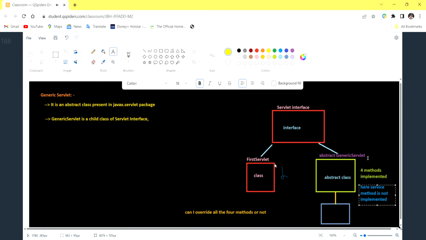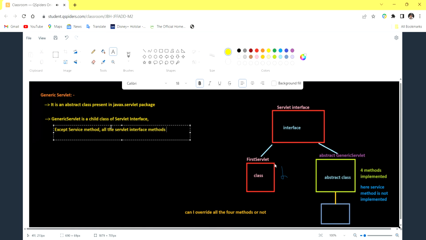Except the service method, all the four methods are implemented. Okay, so we can write it as: except the service method, the remaining servlet interface methods are implemented in generic servlet.